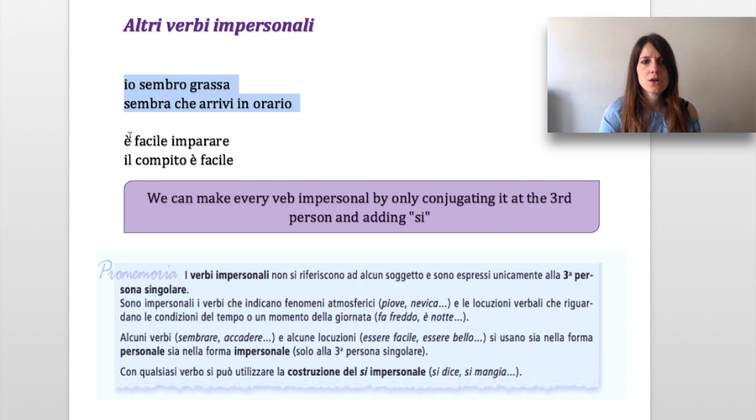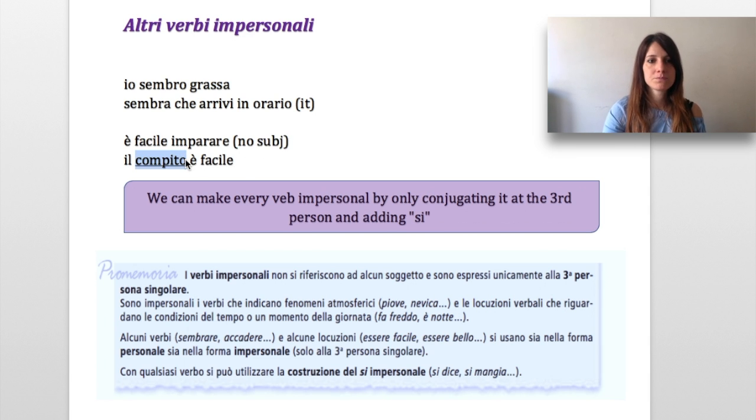See the examples here with sembrare and succedere. Io sembro grassa, where io is the subject, and sembra che arrivi in orario, where nobody is the subject, but a hypothetical it that here is referred to the situation itself. È facile, è bello, it's easy, it's beautiful. But è facile imparare, it's easy to learn. No subject as one second ago, and il compito è facile, where il compito is the subject of the phrase again. Take a moment to look at this memo in Italiano that sums it up a bit,